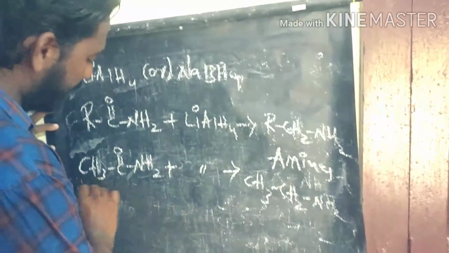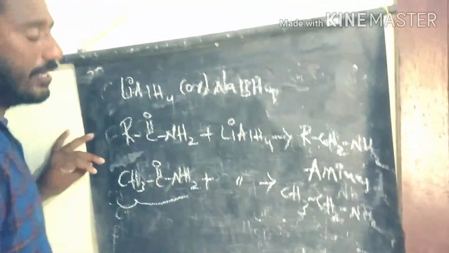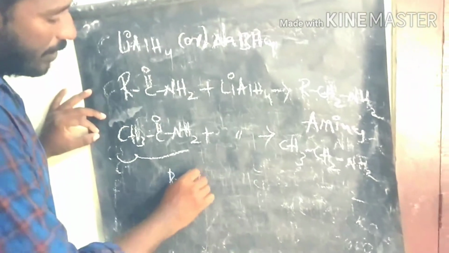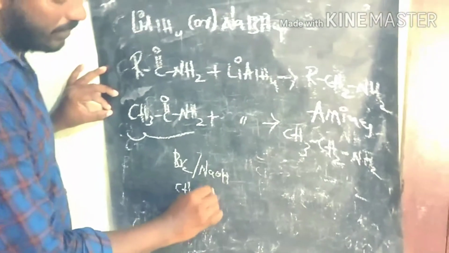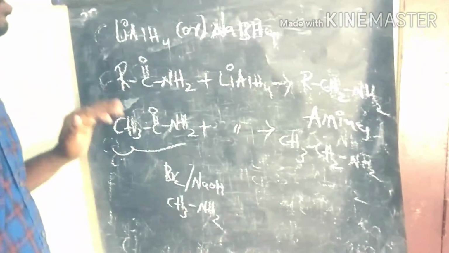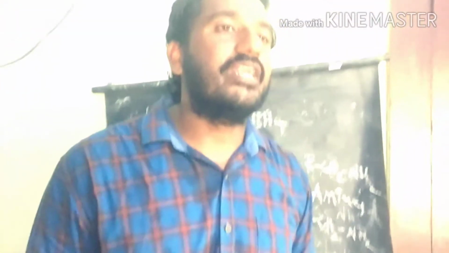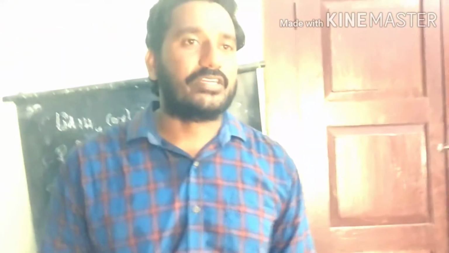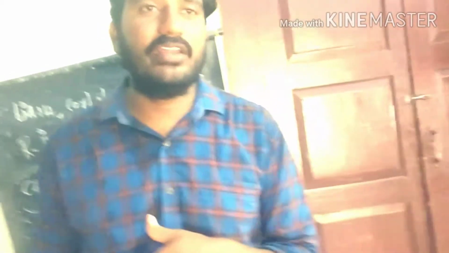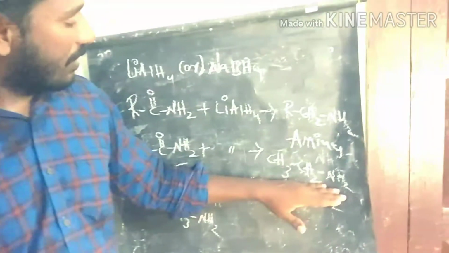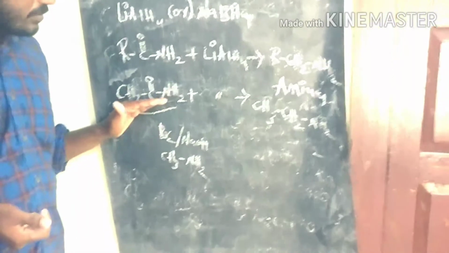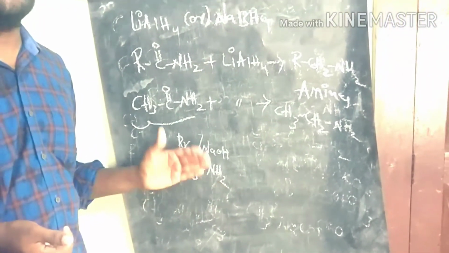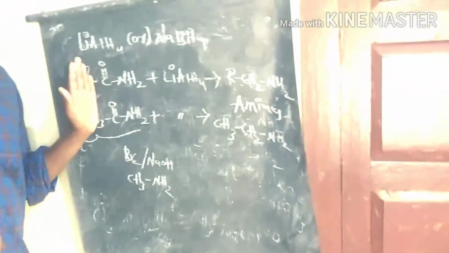So this acetamide, involved in the Hofmann degradation reaction in the presence of bromine and NaOH, produces methylamine as the product. That is the major difference between the reduction reaction and the Hofmann degradation reaction. In the reduction reaction, the acetamide gives the same number of carbons in the amine, that means 2 carbons. But in the case of Hofmann degradation we use 2 carbons but get only 1 carbon. So that is the difference between the Hofmann degradation reaction and the reduction reaction.